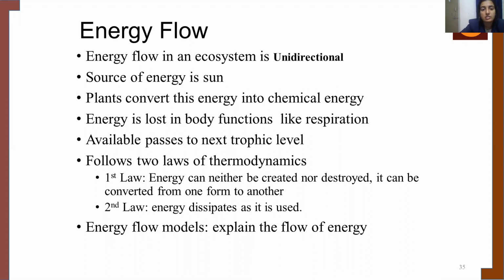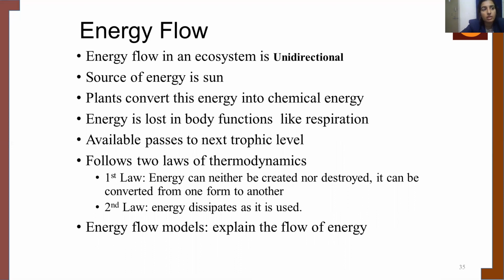In the subsequent trophic level, energy is lost through body functions like respiration. And this energy flow follows two laws of thermodynamics. The first law is energy can neither be created nor be destroyed. It can be converted from one form to another.